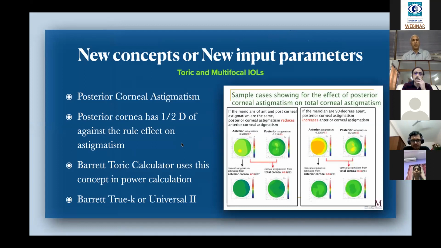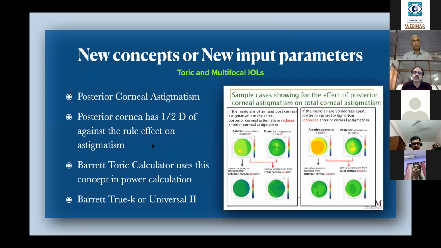Anterior and posterior corneal curvature is not the same, but there is no equipment which can measure the posterior astigmatism curvature separately. So we used to derive the average K from the anterior corneal curvature. And the new concept is that, in general, the posterior cornea has half a diopter of against the rule effect on the total corneal astigmatism. You just remember that it has half a diopter of against the rule effect on the total corneal astigmatism.